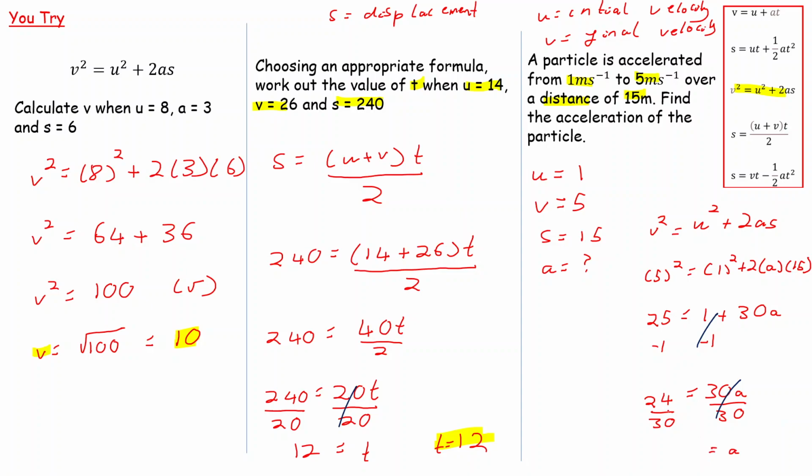Well, you could use a calculator here, but what goes into 24 and 30 is 6. So you can divide the top and bottom by 6. 24 divided by 6 is equal to 4. 30 divided by 6 is 5. So A is equal to 4 over 5. As a decimal, 4/5 is equal to 0.8. So as a fraction, 4 over 5 is absolutely fine, or as a decimal, you get 0.8. Either of those is absolutely correct.